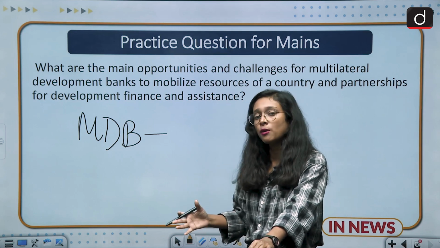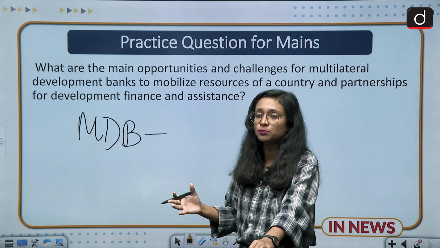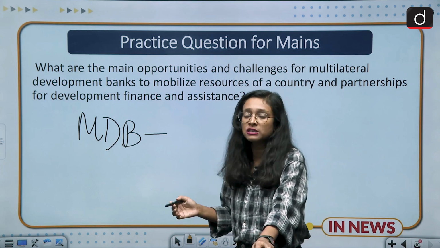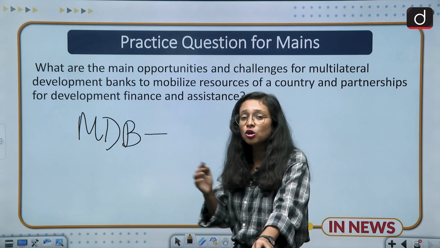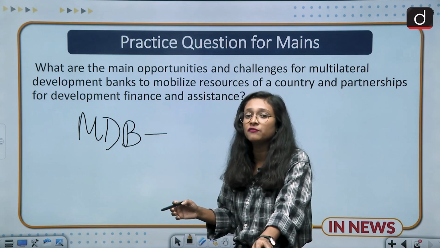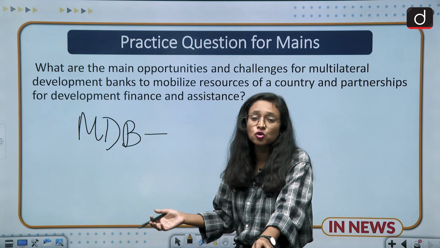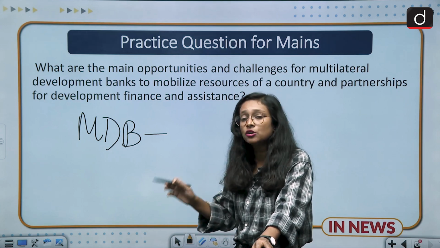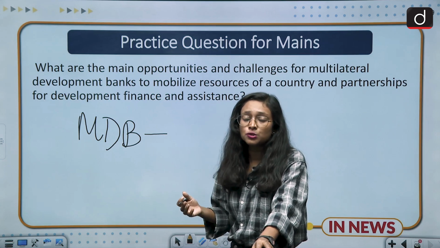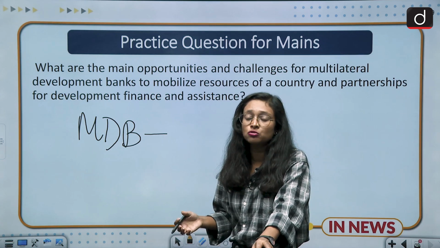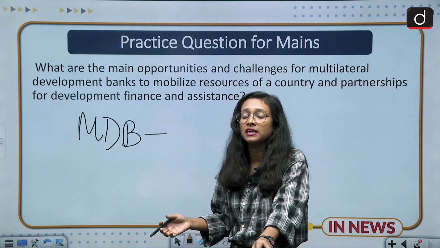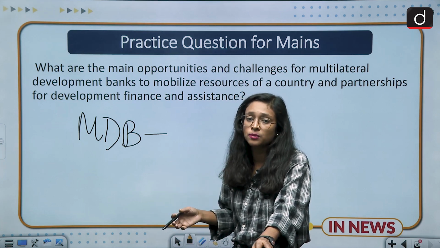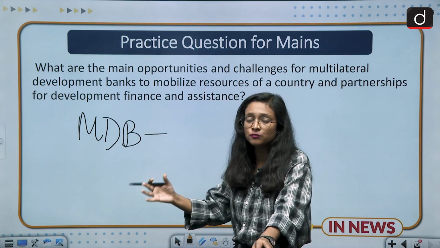The second big opportunity they have is climate change, because earlier there were no widely discussed issues on climate change. There were issues, but they were not widely discussed. But right now we have held so many conferences and seminars related to climate change, and climate change is the need of the hour. So it's the responsibility of all the MDBs to tackle the climate change problem, and they also have to fulfill the SDG related to climate change. In this way they have this kind of opportunity.